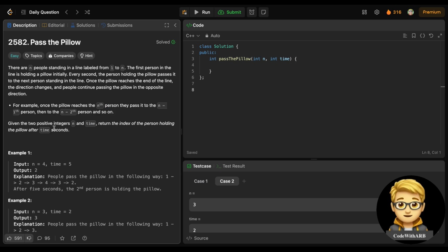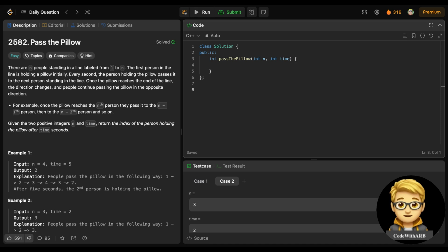So basically, what we need to find, we are given n and time, and we need to return the index of the person holding the pillow after time seconds, right? So basically, we need to find which person will have this pillow at that time. We need to find that index. The question is very easy. You just need to observe something.